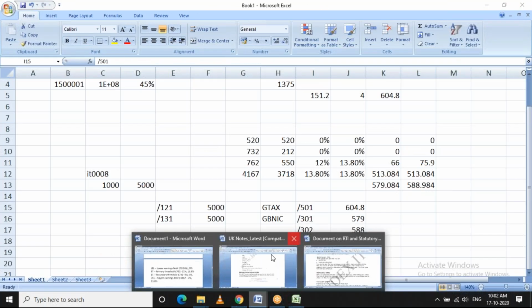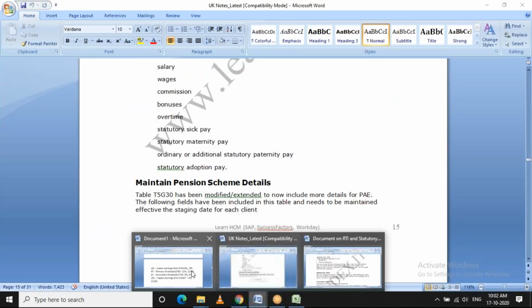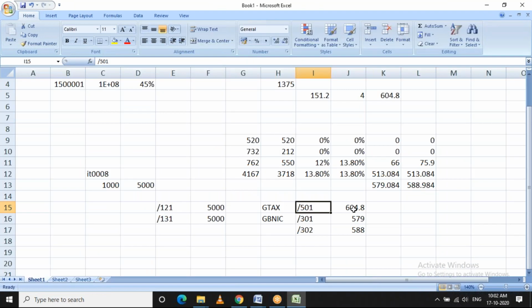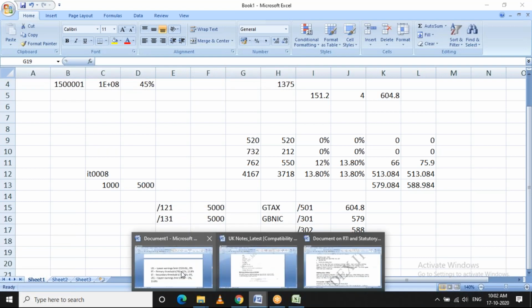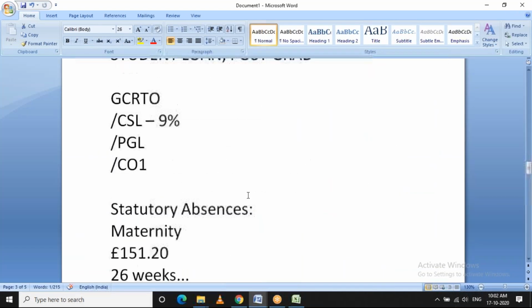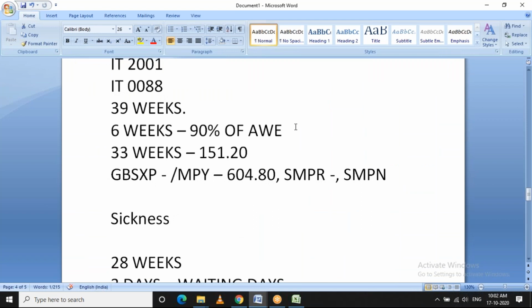Now coming to the statutory absences. As I said, the employee's earning, let's say 5,000, will be considered for arriving at the 90 percentage of average weekly earning.